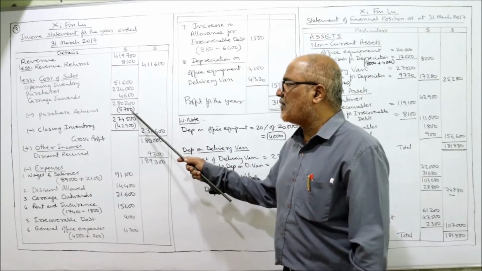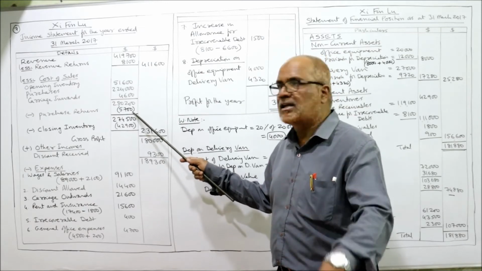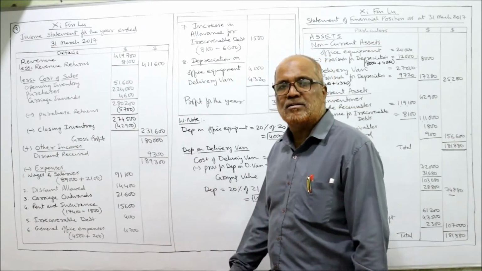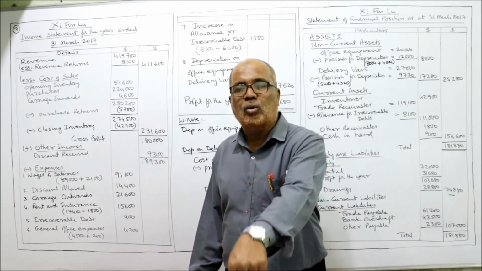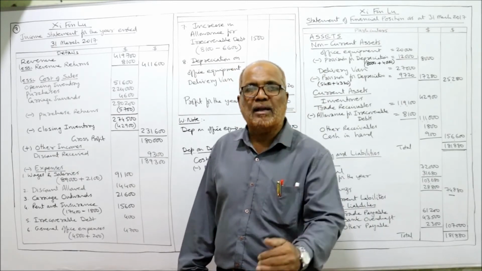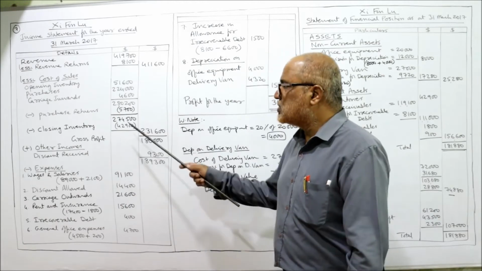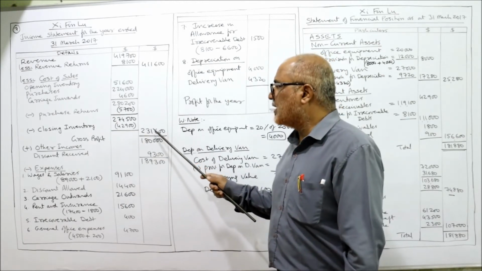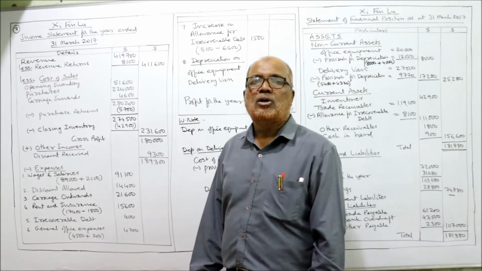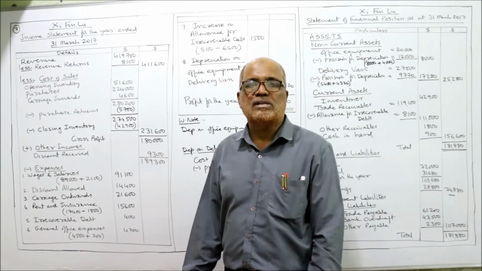The purchase return of 5,700, minus, deduct 2,74,500. Now deduct the closing inventory. Closing inventory is given in the notes below the trial balance. So closing inventory, you deduct 42,900, you subtract. The resulting figure is 2,31,600. 2,31,600 is the cost of sales.